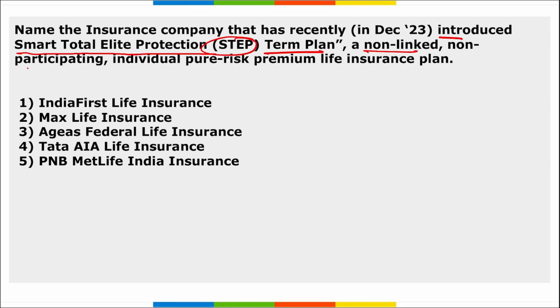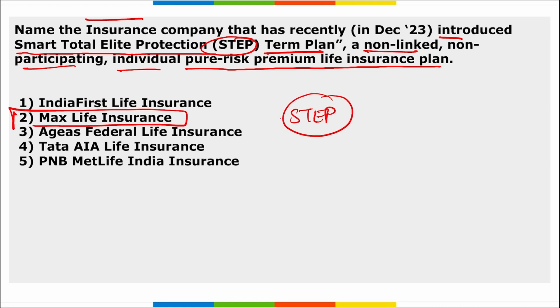Next, name the insurance company that recently introduced Smart Total Elite Protection, that is STEP term plan, a non-linked, non-participating individual pure risk premium life insurance plan. This is launched by which insurance company? Tell me, who launched it? I repeat, name the insurance company that has introduced this STEP term plan. This is launched by Max Life Insurance. So remember, STEP term plan launched by Max Life Insurance. The aim here is to enhance financial security in the current dynamic landscape, and the offering provides enhanced coverage of up to 2 crore rupees.